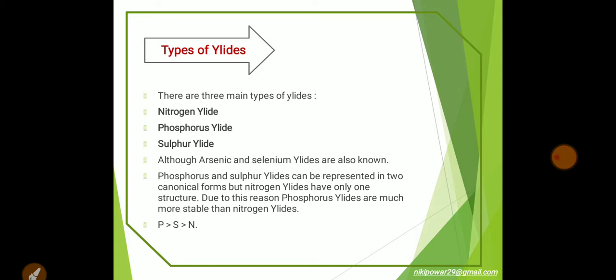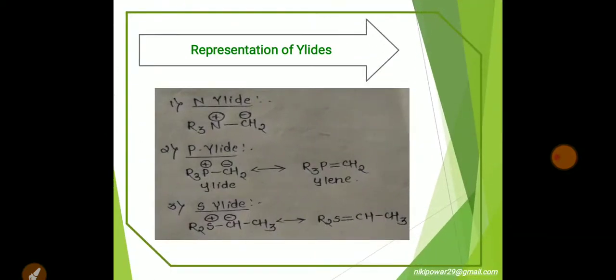Although arsenic and selenium ylides are also known. Okay. Representation of ylides. These are basic structures of ylides. Phosphorus and sulfur ylides have two canonical forms, whereas nitrogen ylide has only one structure.